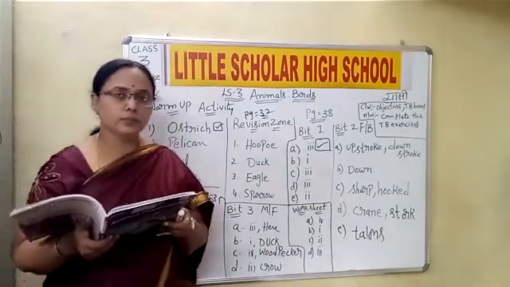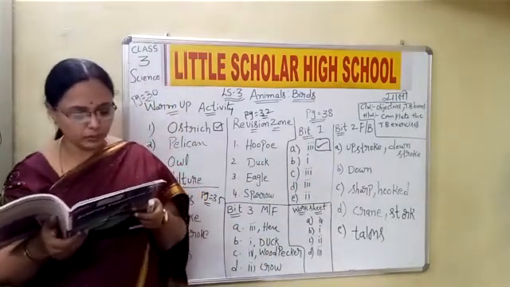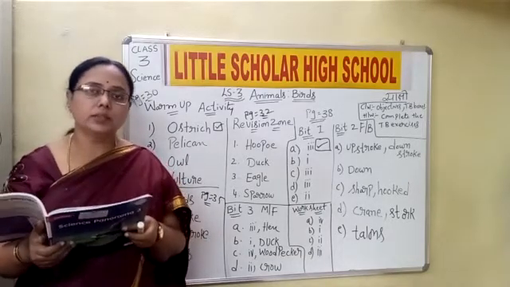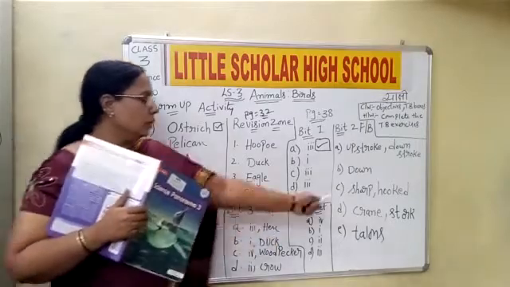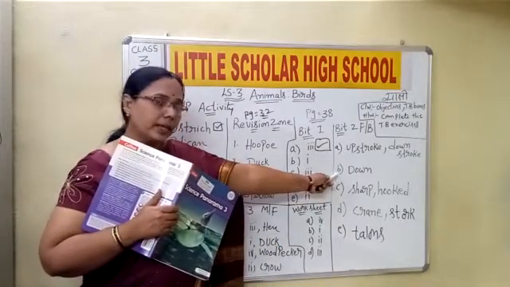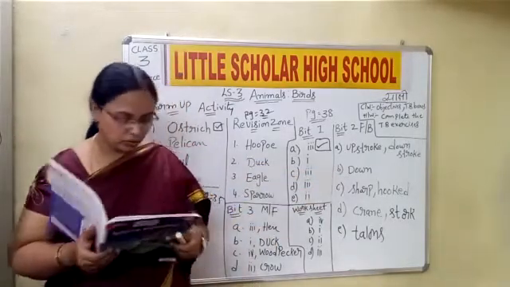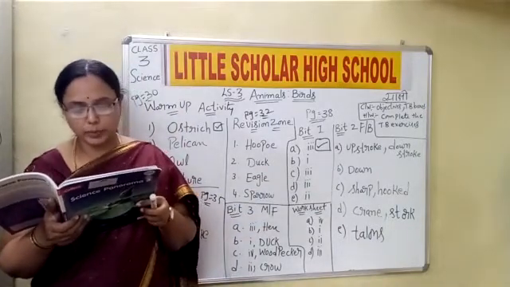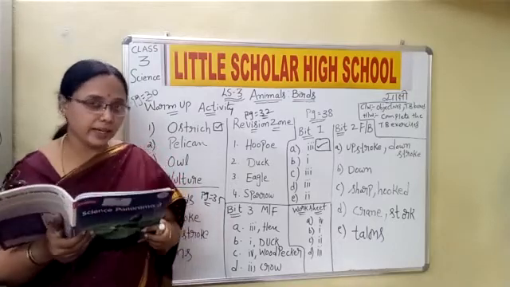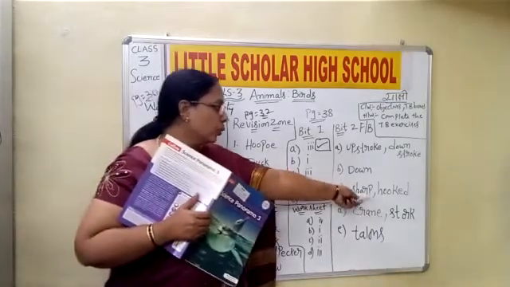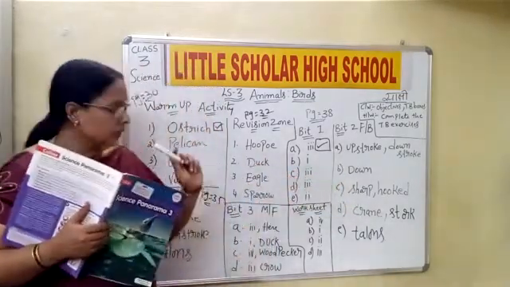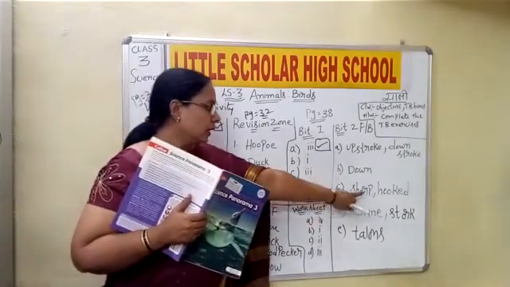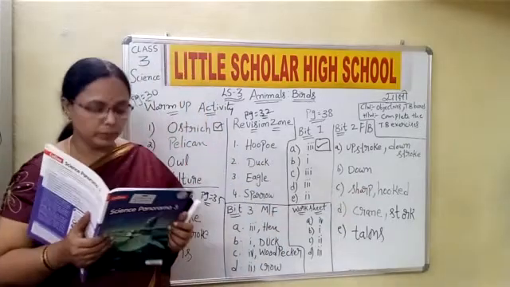Done, children? Now let me read the second one. Dash feathers keep a bird's body warm. It is the down feathers. Third one. Eagles have dash and dash beaks to tear flesh. They have sharp and hooked beaks. For C also you have 2 blanks, one is the sharp and the second one is the hooked beak.